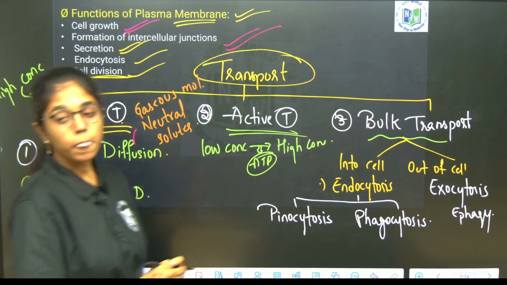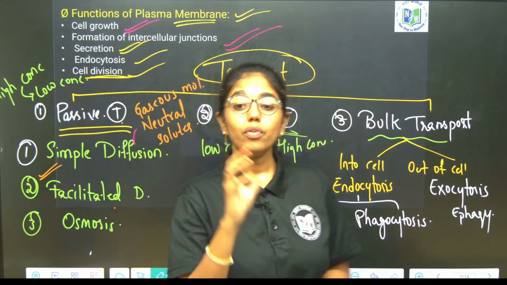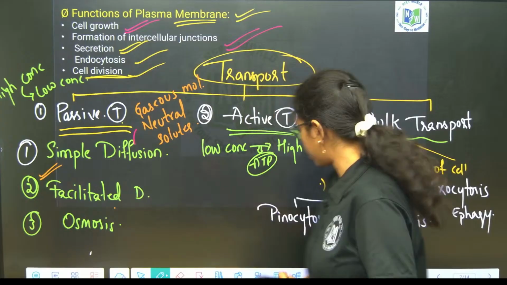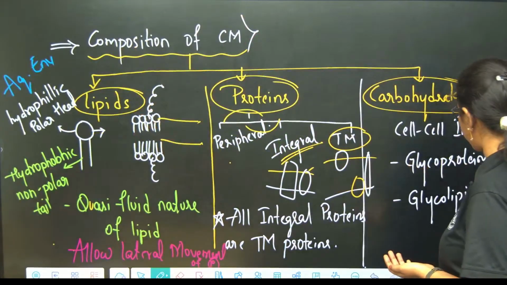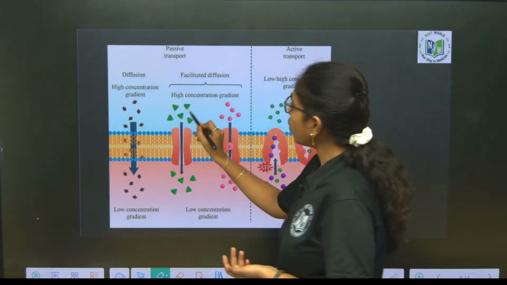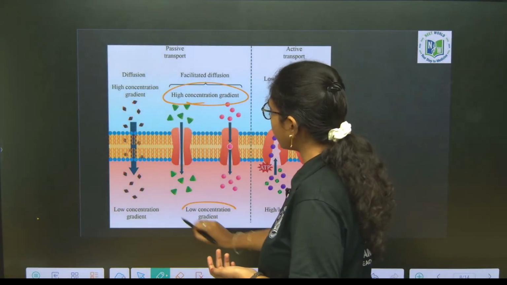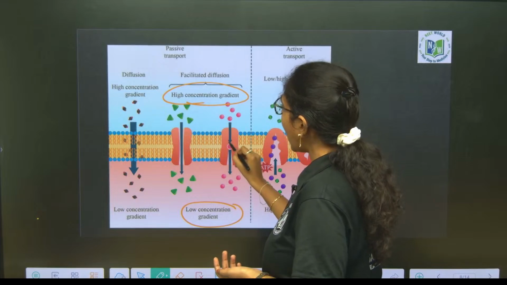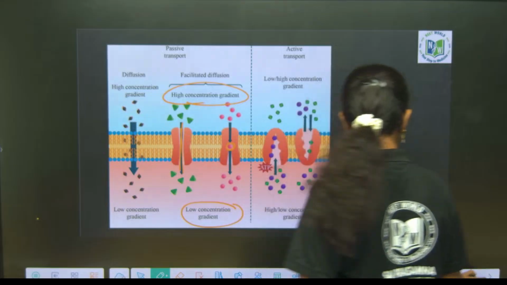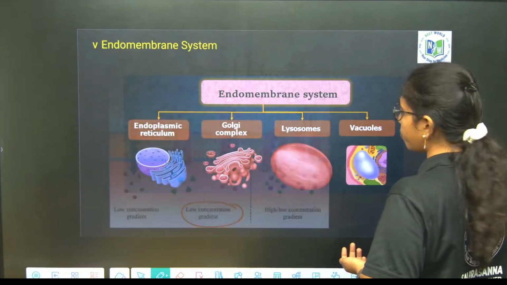Next is facilitated diffusion. The movement of molecules will be facilitated either by carrier proteins or channel proteins. Here you can clearly see in the image how the movement of molecules goes from high concentration gradient to low concentration gradient, either through carrier proteins or through channel proteins, like glucose transporters.